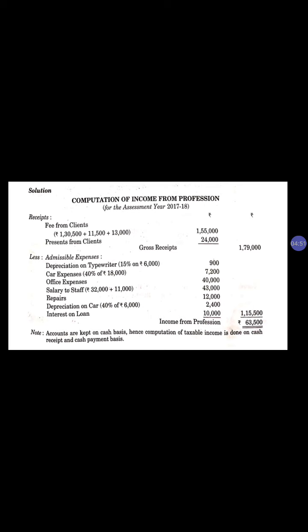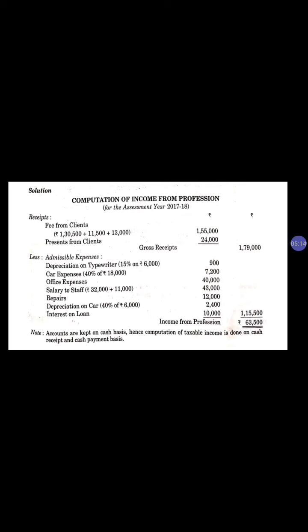Now the total income is 1,79,000, and we have to deduct only professional expenses. That's why it says admissible expenses here. Now one by one: depreciation on typewriter. My dear student, this is a hidden adjustment.